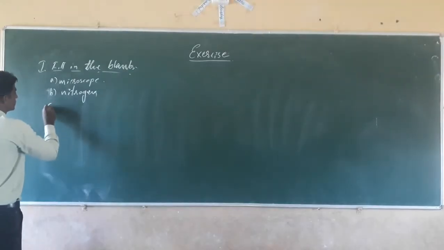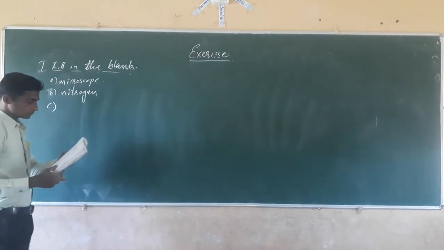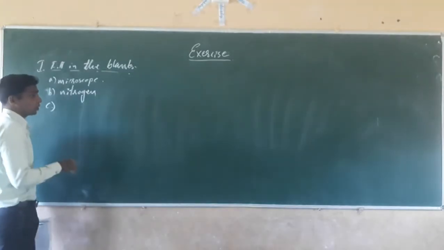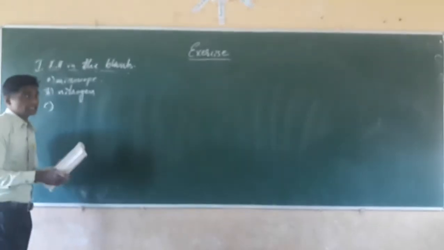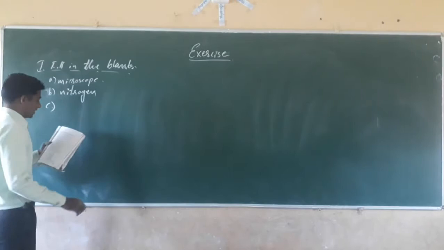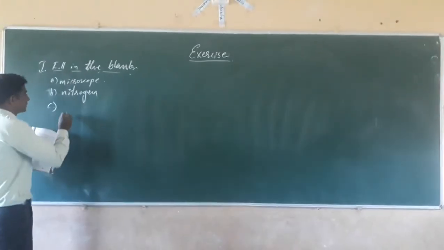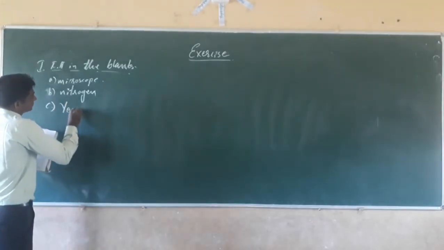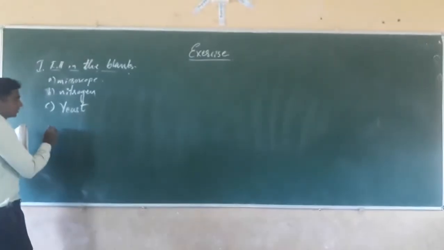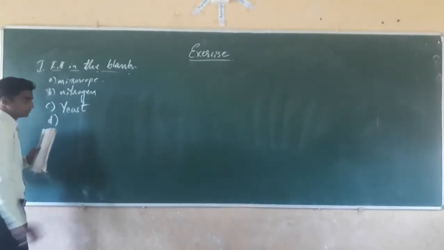Next, sequence. Alcohol is produced with the help of dash by a process called fermentation. Here one more option is arising, that is with the help of yeast. Better to write yeast. With the help of yeast. Next, D.